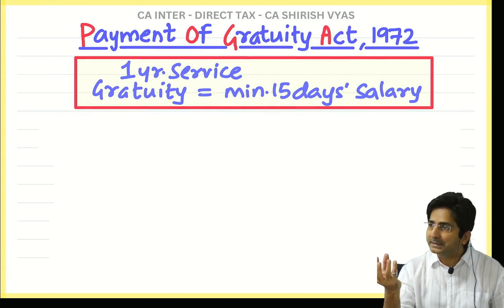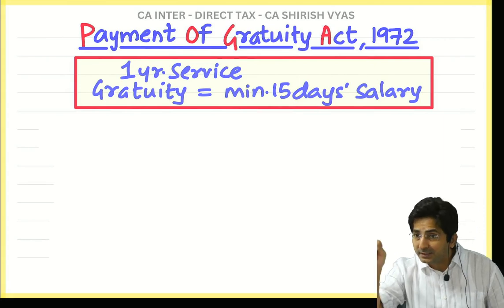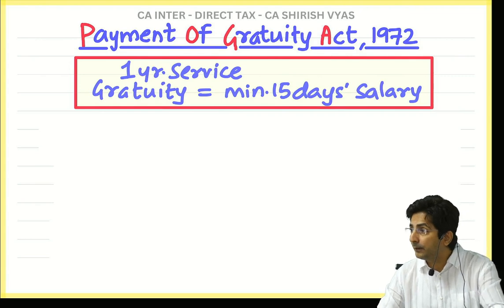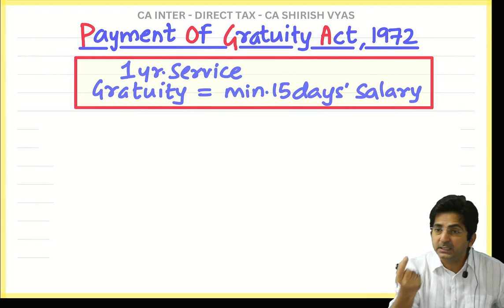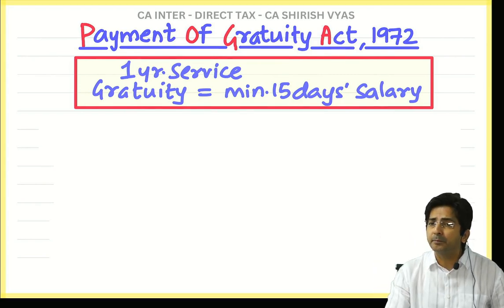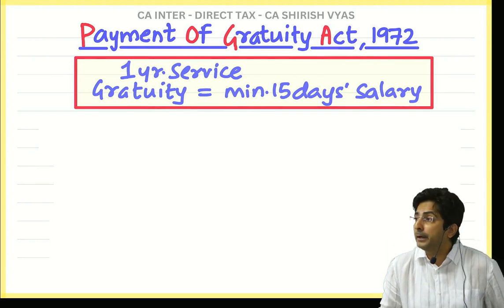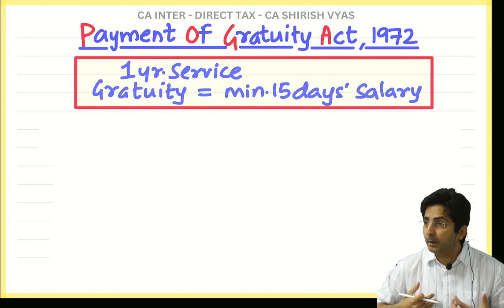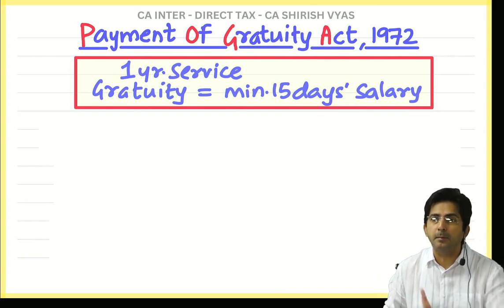And 15 days salary looks very small, 15 days salary. But this is for your 1 year of service. Imagine an employee who has retired, he might have retired after say 15 years, after 20 years. And for each year of your service, law says minimum 15 days salary should be given. So this is the law of the Payment of Gratuity Act. And minimum means this is the bare minimum. If the company wants to give more, they can give more. But this is the minimum amount, okay?